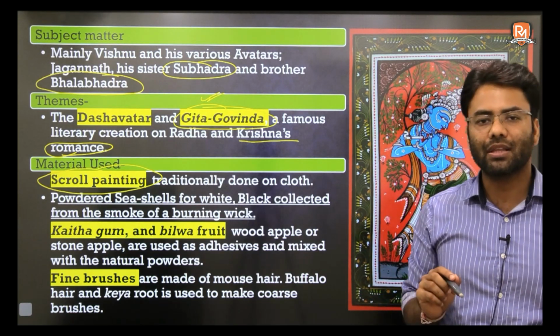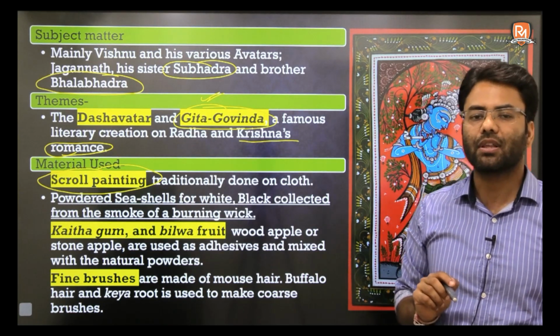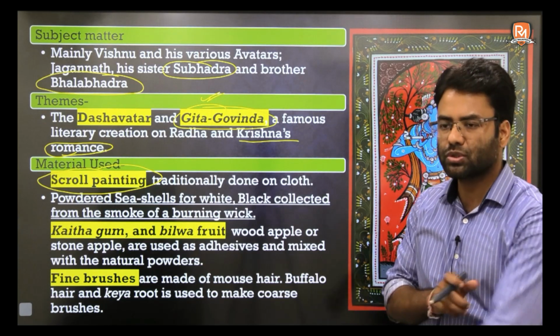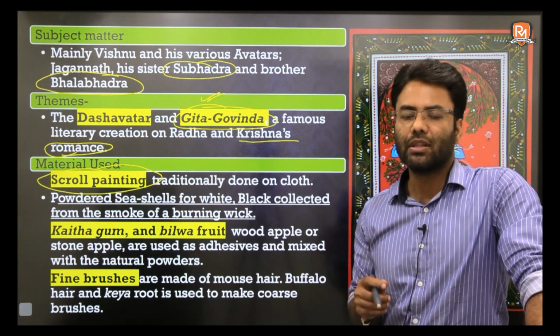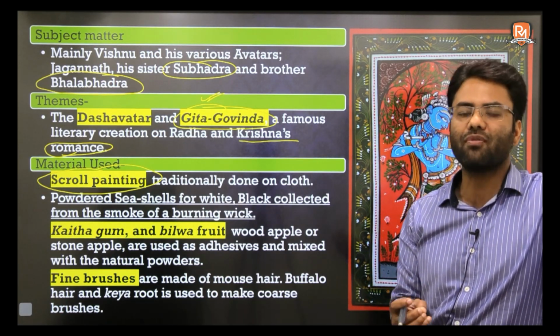Now regarding the material for the color, what are the colors being used, and from where they were extracted. For white color, they use a powder of sheesh shell.